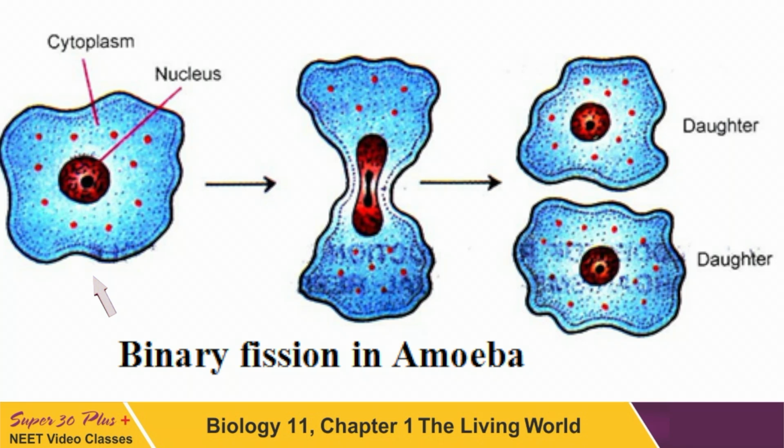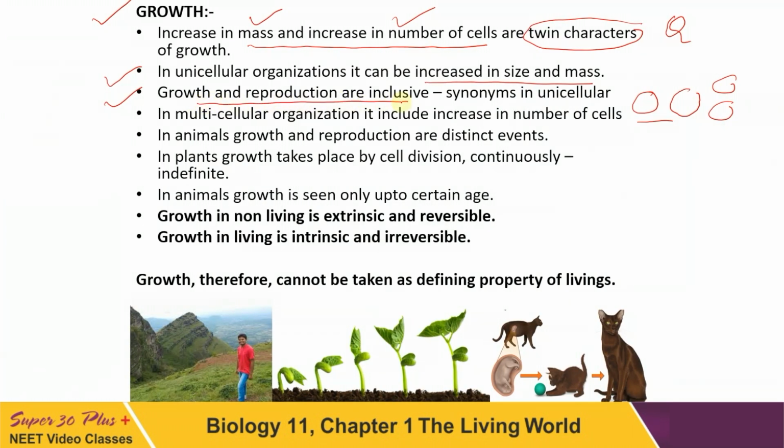In case of unicellular organism, let this be one unicellular organism. It used to grow and then it divides into two. It means growth and reproduction. This is growth and this is reproduction. Growth and reproduction in case of unicellular organism are not distinct. These are inclusive, and that's why we call these synonyms. That is in case of unicellular organism.